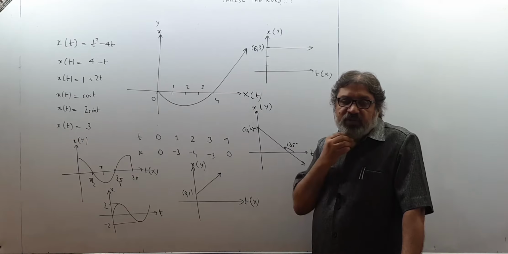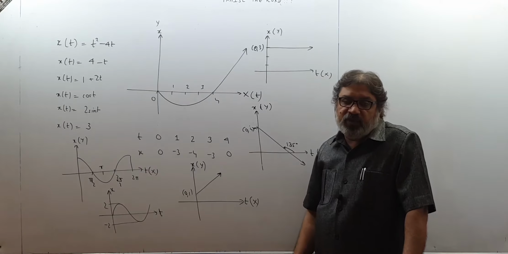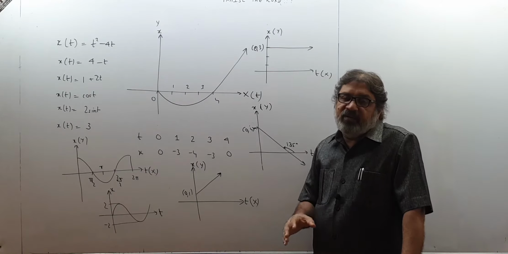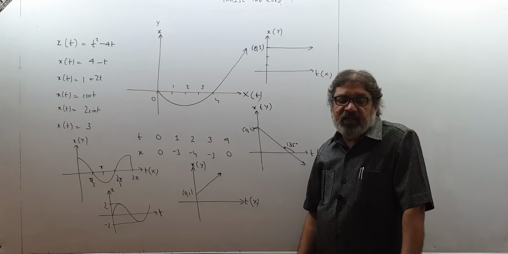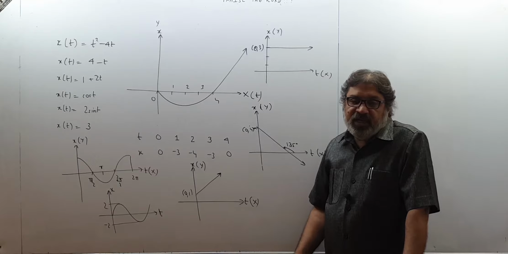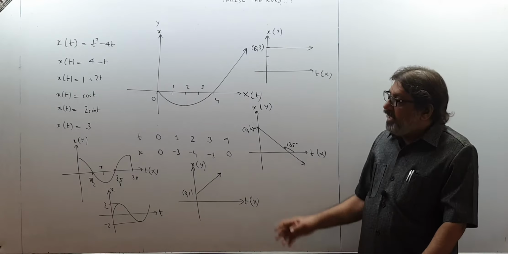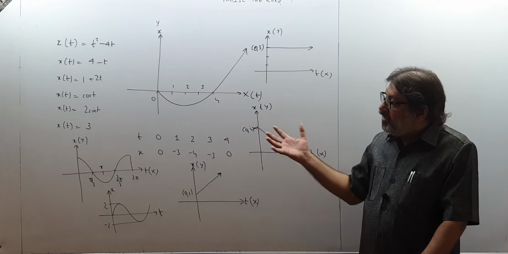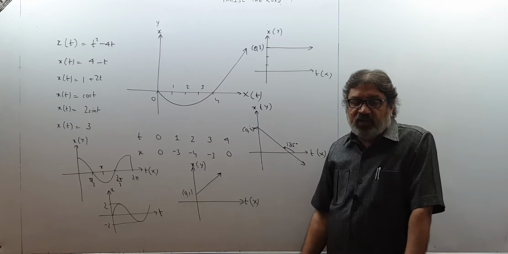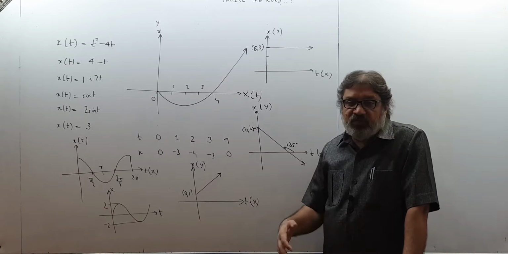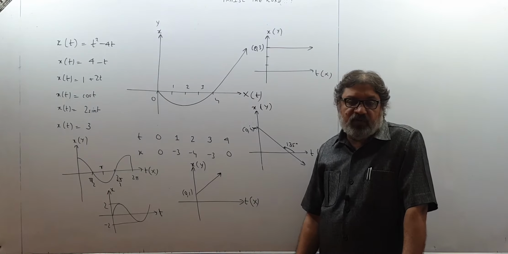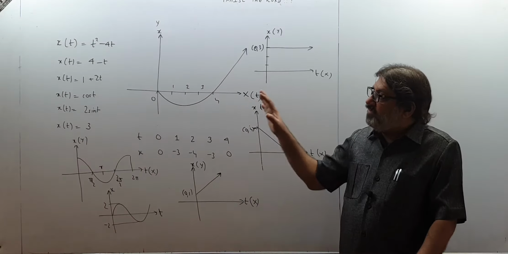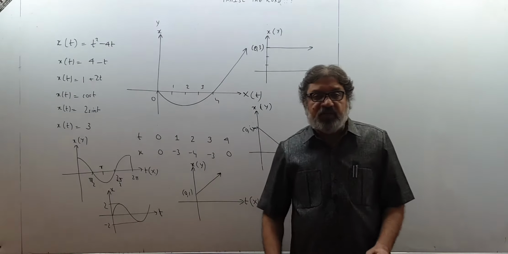So when I say that we should have an idea of the position of the body at any instant of time, that means we should be able to get the mathematical relation between the x coordinate of the body and the instant of time t. And then we can draw the graphs and understand more information about it. Why I have drawn the graphs, you will see as I discuss average velocity and velocity with you. Then you will come to know why we need information about x and t. What is the relation between x and t?